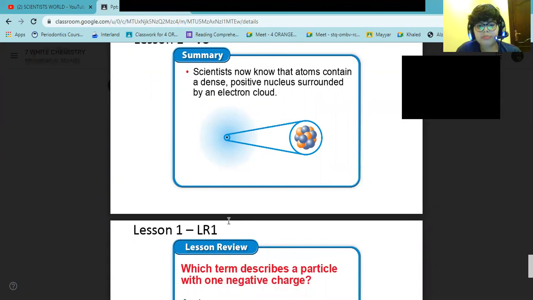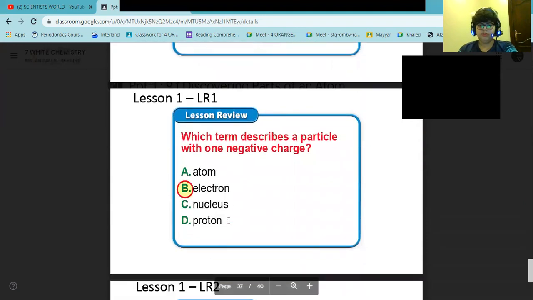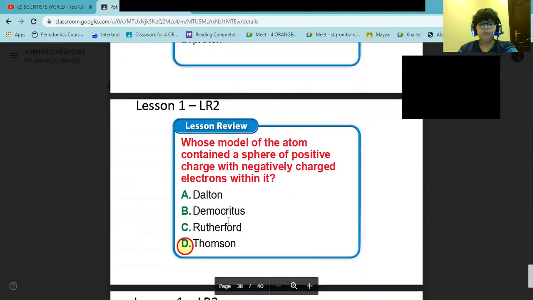Which term describes a particle with one negative charge? Tell me in the comments before I go down. What is it? Who said electrons? It's right. Electron.